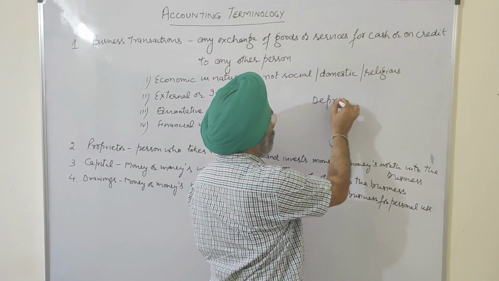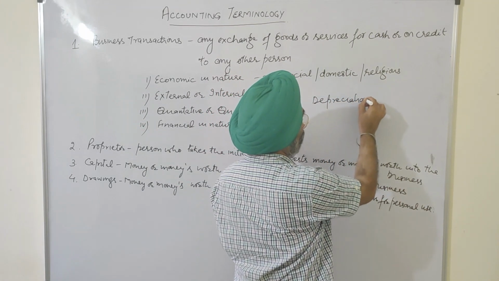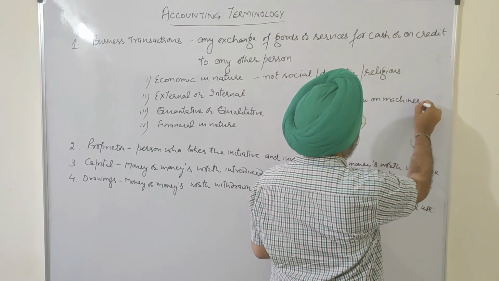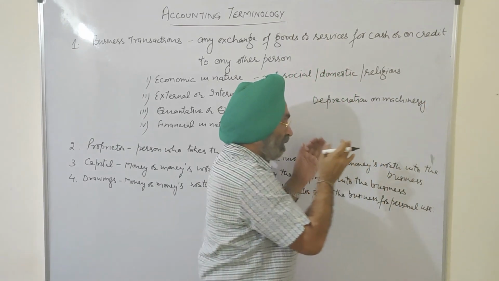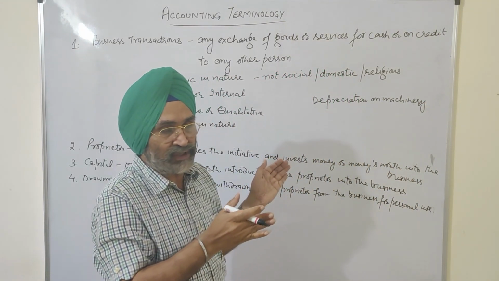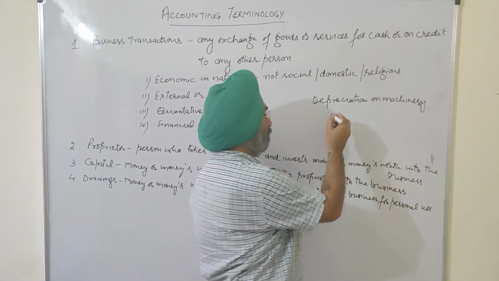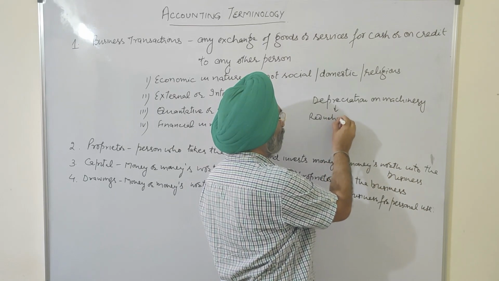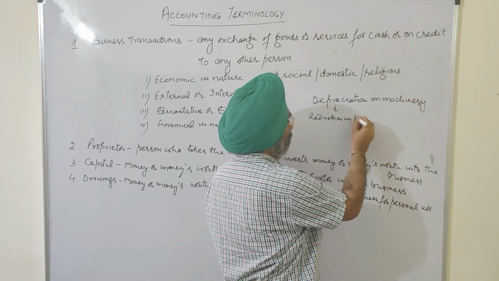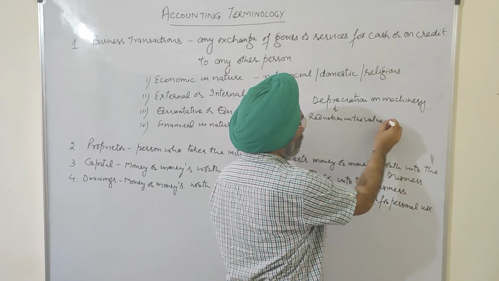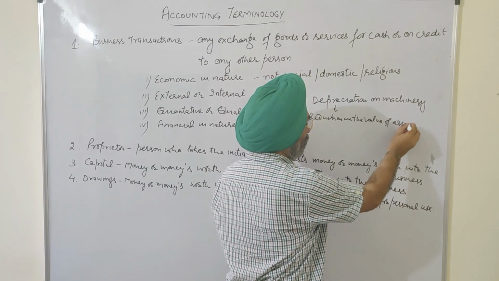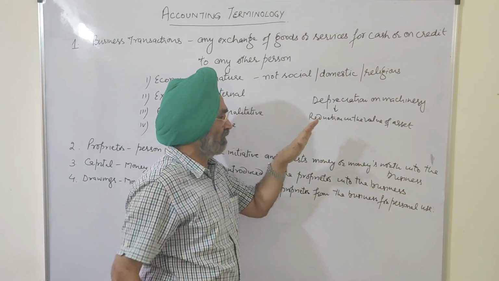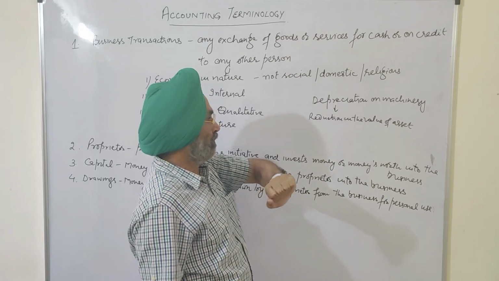depreciation on machinery. The word depreciation we have not discussed so far, but I am helpless at present, because all these terms we are to discuss one by one. So for example, depreciation is a reduction in the value of an asset due to passage of time, due to change in technology, becoming out of fashion, whatsoever the reason may be, maybe its usage.